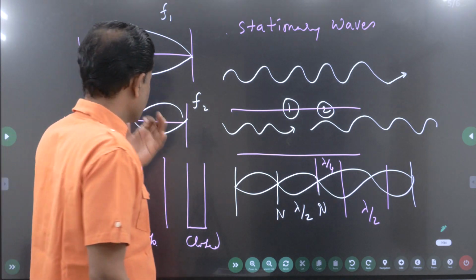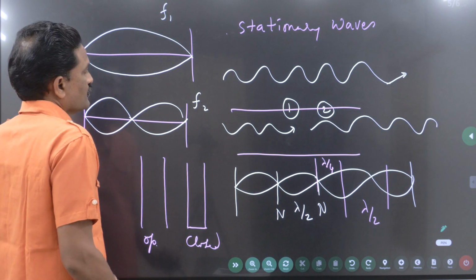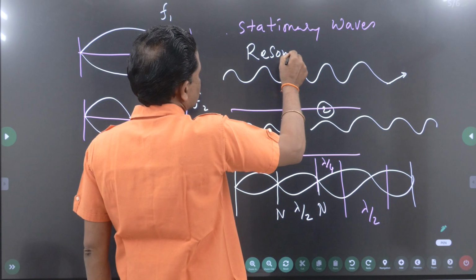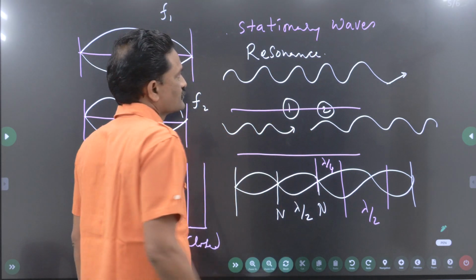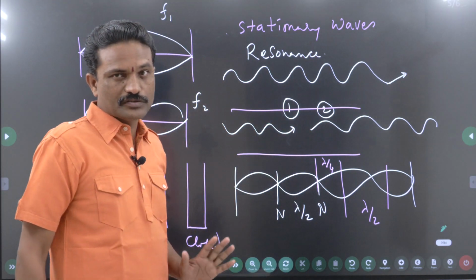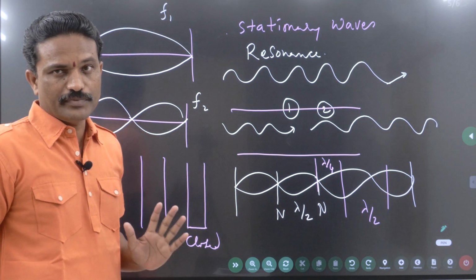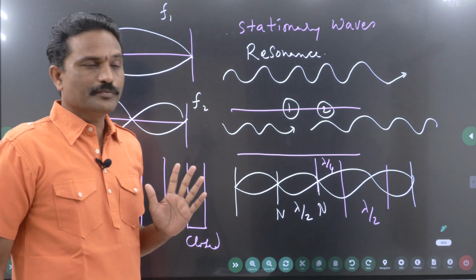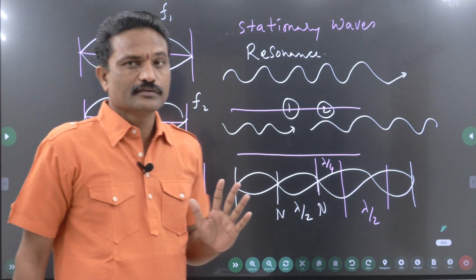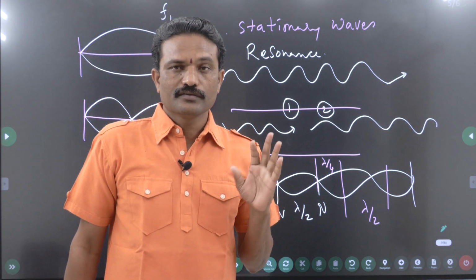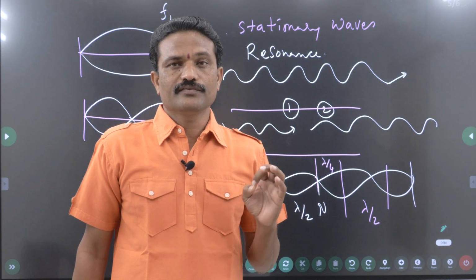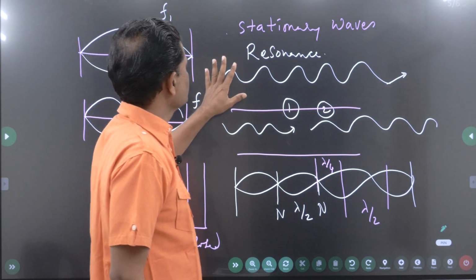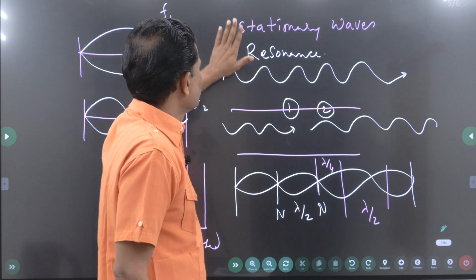So modes of vibration will have different frequencies. And one more thing, you have to remember another property called resonance. In an open pipe or in a closed pipe, each mode of vibration indicates resonance. You might have done in your laboratory the resonating air column method to determine the speed of sound in air. So you must know about resonance.